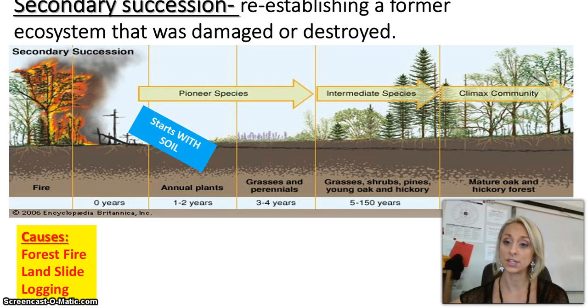So there may already be living things in secondary succession. Remember, primary succession starts with no life. Secondary succession, that's not the case. You may have plants left over, insects, even animals that did not leave after the fire or flood. Something else to take note of for secondary succession is that it may take as little as 150 years for the ecosystem to reach its climax community. So secondary succession reaches its climax community much quicker than primary succession.